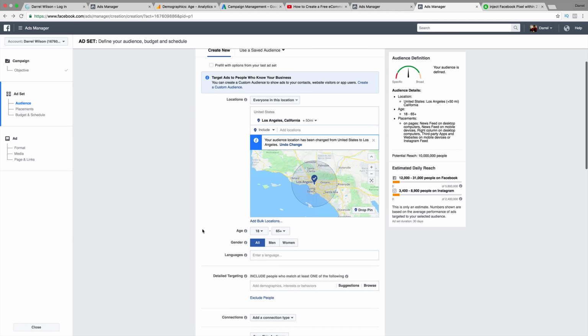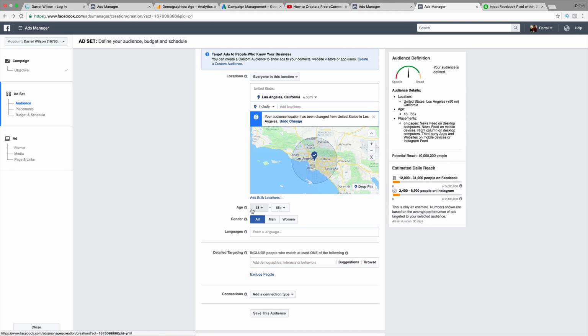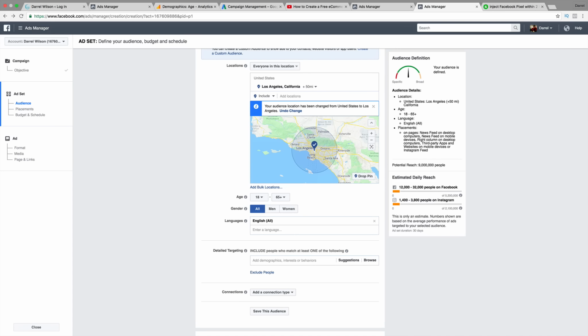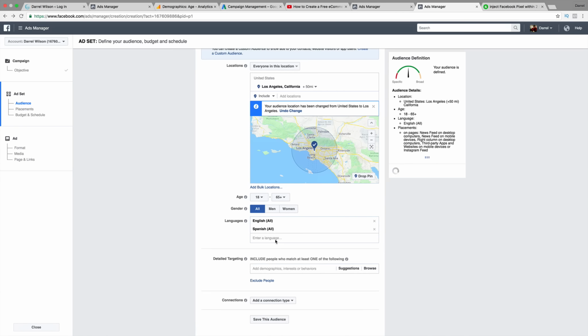So age, we don't really know who needs the service, but anybody between the ages of 18 to 65 could possibly use a personal injury attorney. Maybe they got in a car accident. Maybe they were rear-ended, right? Next, you want to do language. So maybe the people that got in an accident spoke Spanish. Maybe they spoke Mandarin. Let's go ahead and put those in. Maybe you're in a multilingual firm. Maybe you're a firm that deals with Asian clients only. I don't know, but let's put all those in. We'll put English, we'll put Spanish, and also Mandarin.